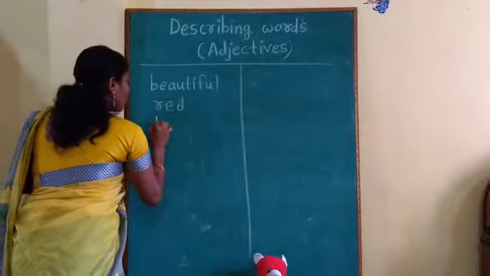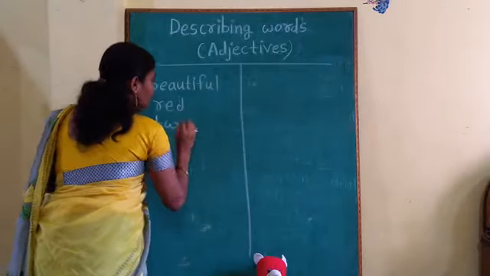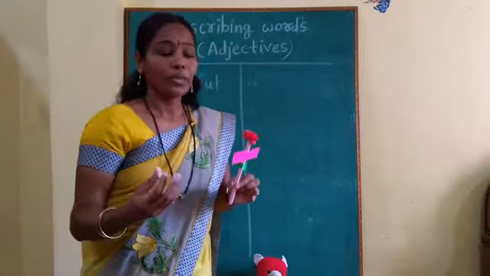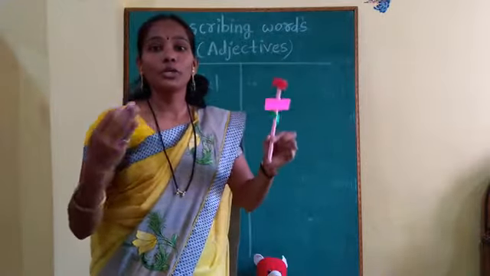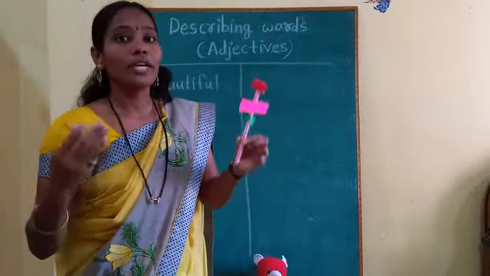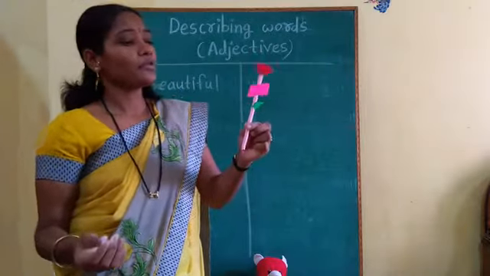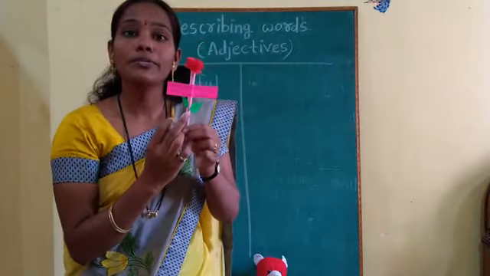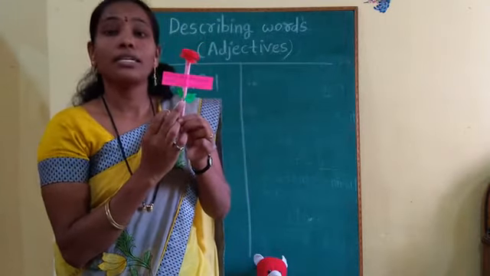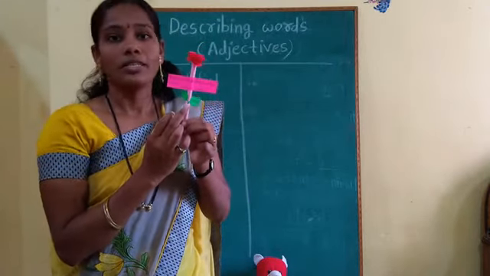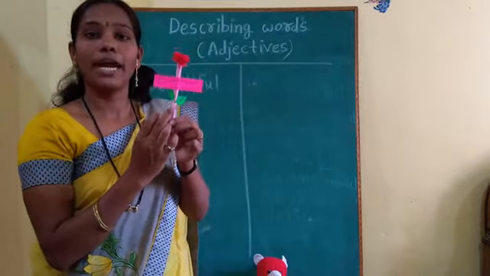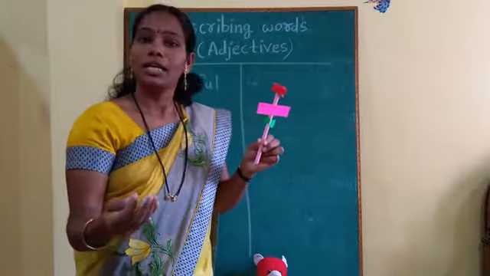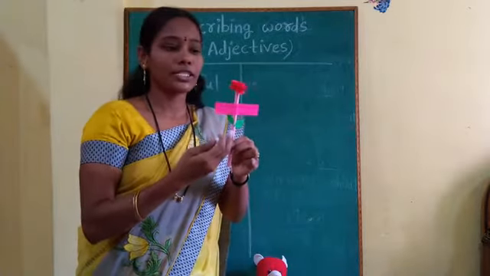So I know you all know that 2 is a number name, 2 is a noun, but it depends upon the use of 2. Where we are using the number. If we are using the number to describe leaves, here are 2 leaves. In this sentence, it can be a describing word. Very good. It can be adjective. Whenever we are using number to describe something, that time it will be the adjective.